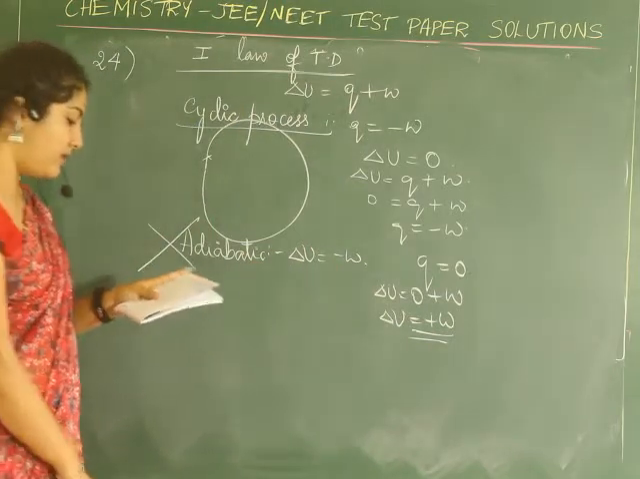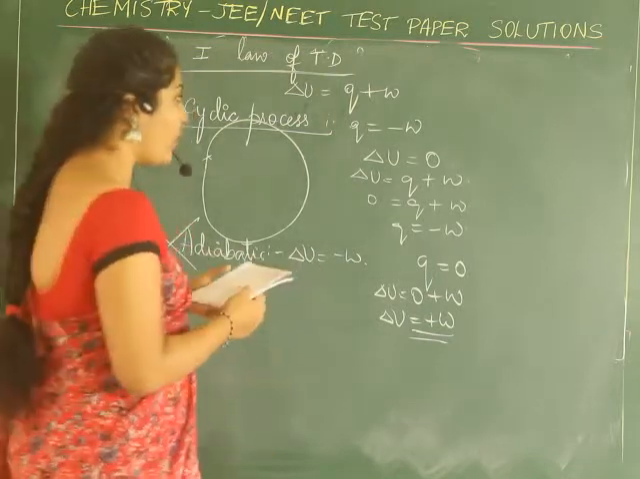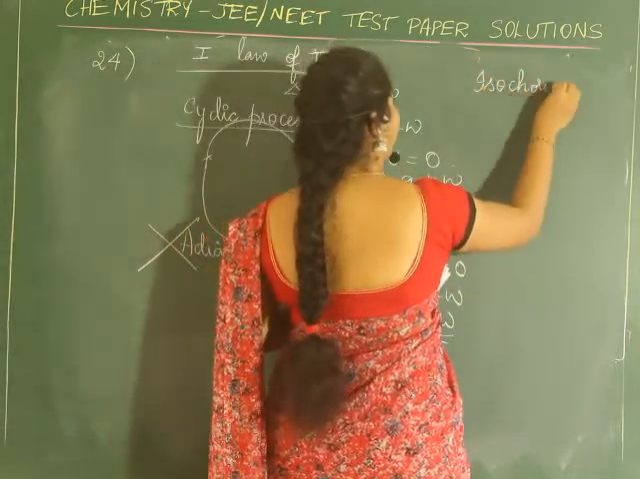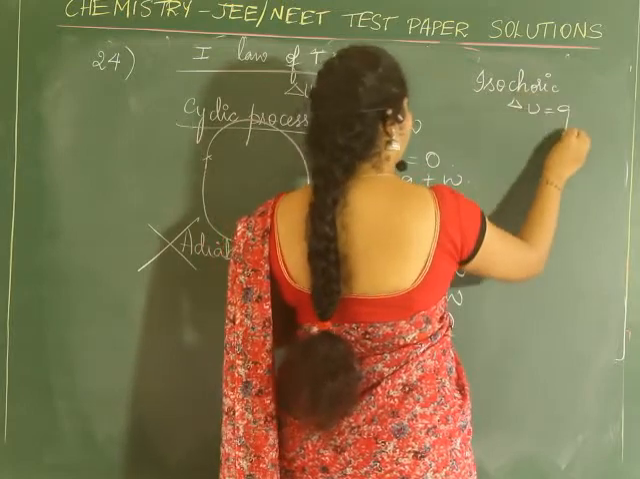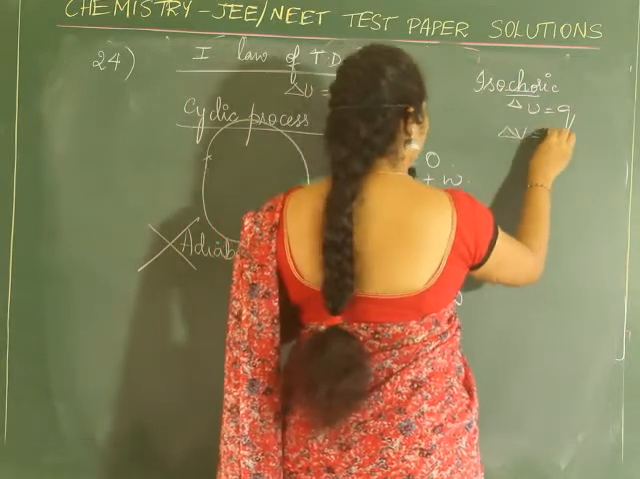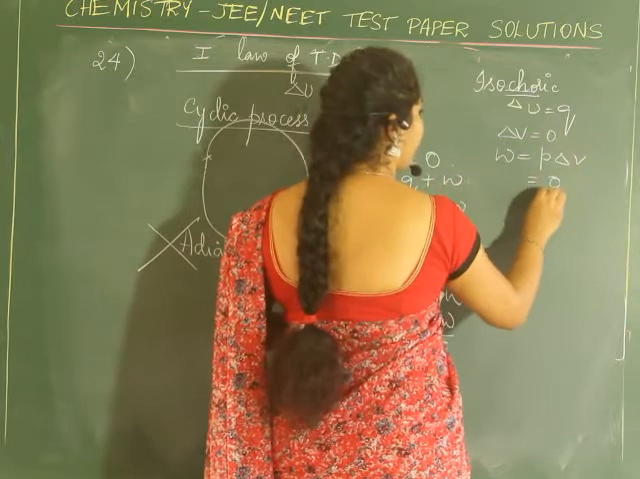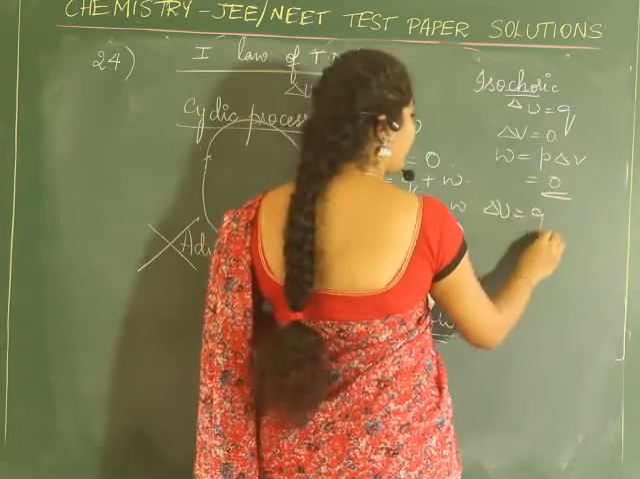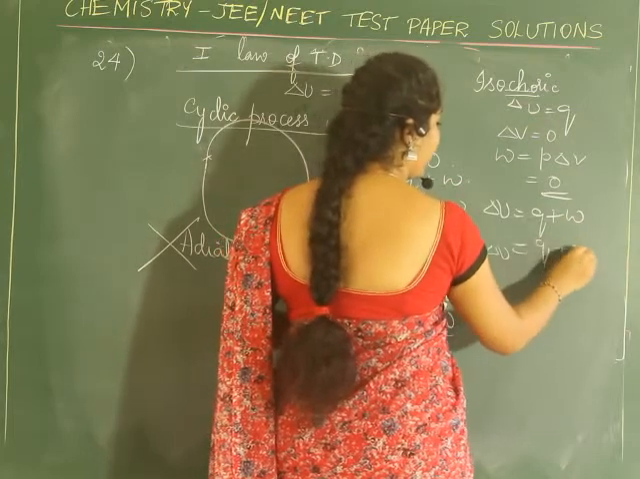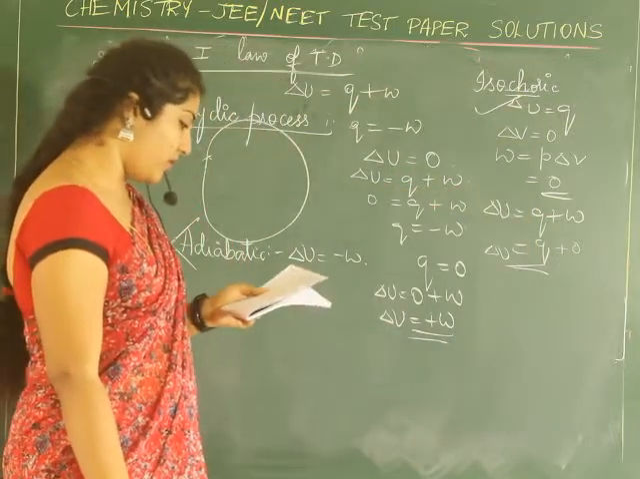We'll just find out for the other ones also. Isochoric process, in the question it's given delta U is equal to Q. Isochoric process means volume is constant, so delta V is 0. Then work, which is pressure into delta V, will be 0. So delta U is equal to Q plus W, or delta U is equal to Q plus 0. It is the right one.